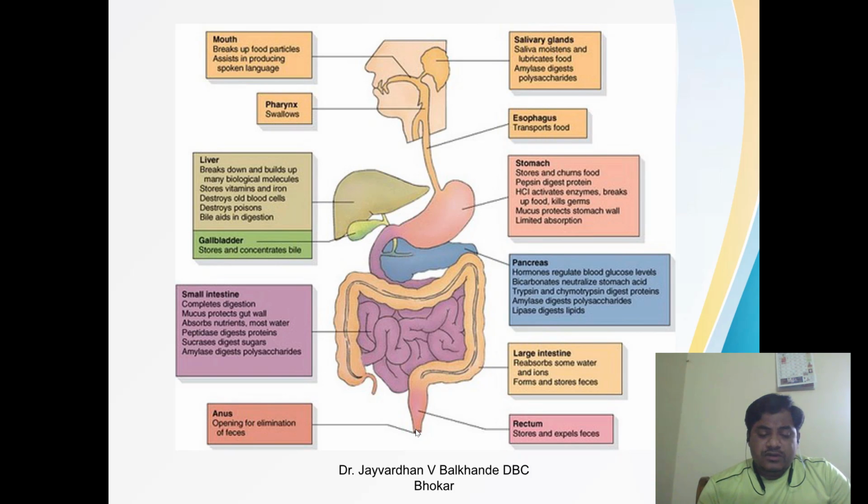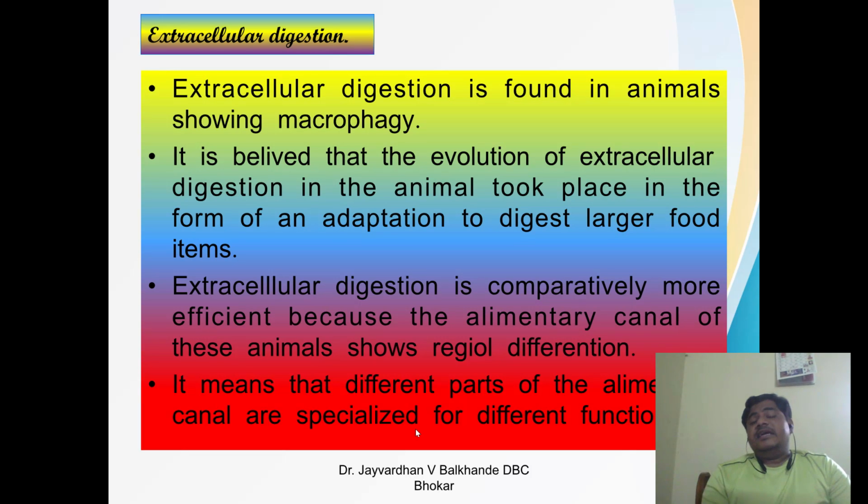Now, extracellular digestion is found in animals showing macrophagy. It is believed that the evolution of extracellular digestion in animals took place in the form of an adaptation to digest larger food items.